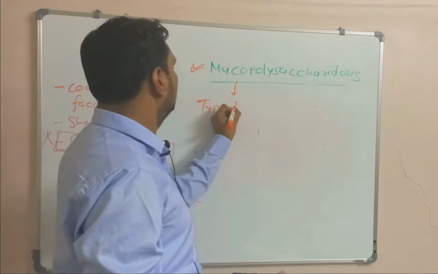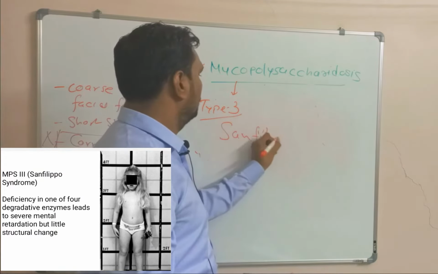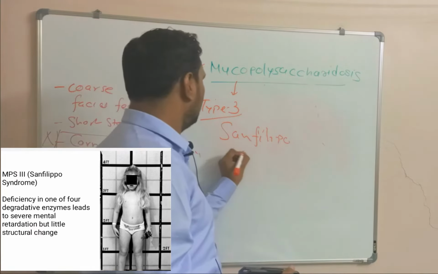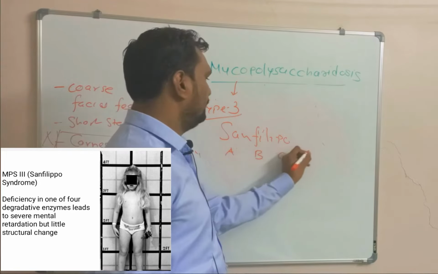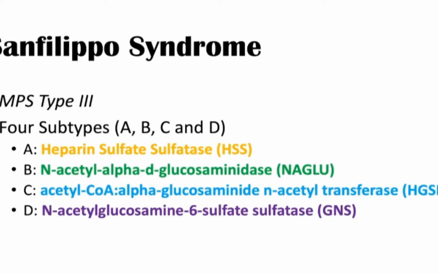Now coming to type 3 mucopolysaccharidosis, called Sanfilippo disease. In Sanfilippo disease, there are 4 types: type A, type B, type C, and type D. In type A, enzyme deficient is heparan sulfatase. In type B, N-acetyl glucosaminidase. In type C, glucosamine N-acetyl transferase.